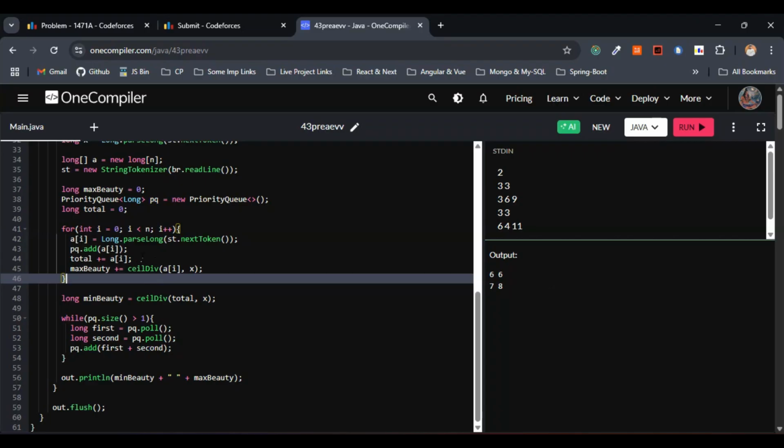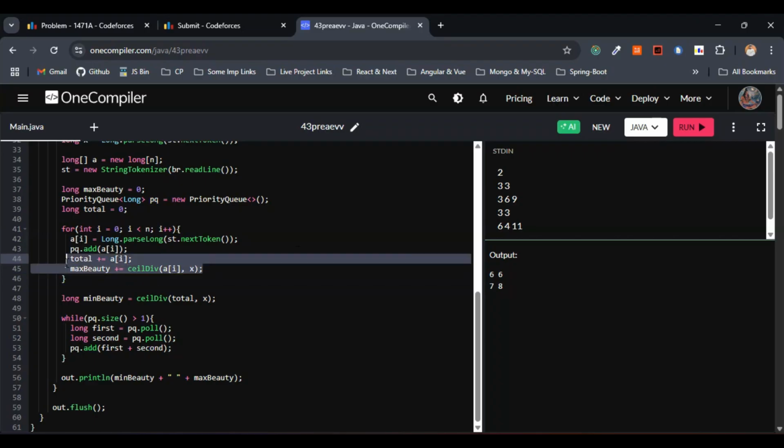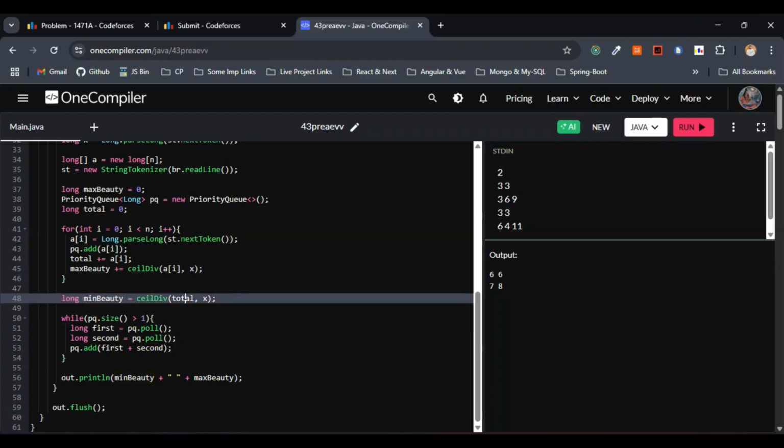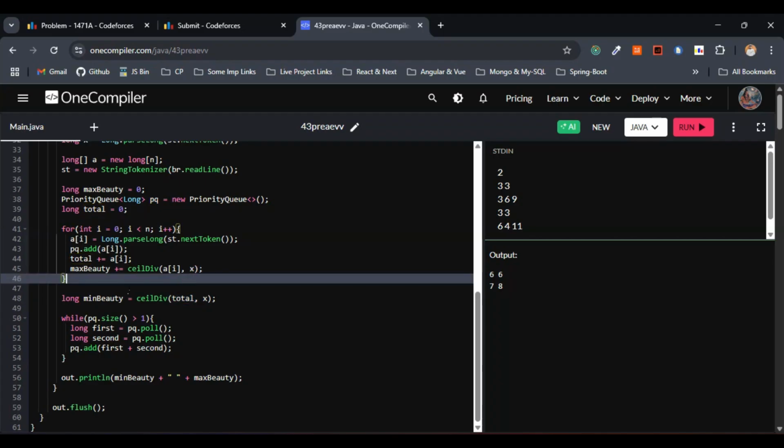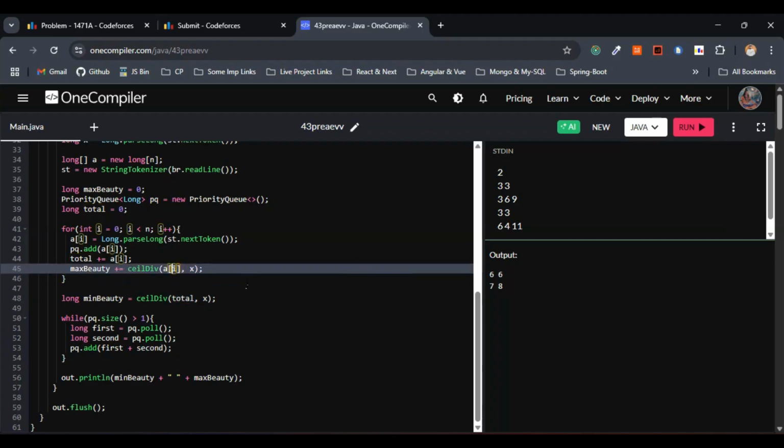Individual elements means ceil of 3 by 3 plus ceil of 6 by 3 plus ceil of 9 by 3, which we went with for the first example to calculate the maximum beauty, if you remember. So this has to be ceilDiv with the helper function on a of i comma x, not the total. For the minimum beauty we sum up all the elements, 3 plus 6 plus 9, by x, right? So we have to go with the total comma x. So this was the mistake, basically. This is fine now.